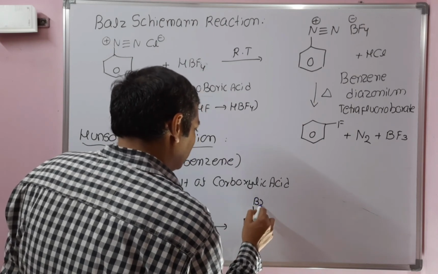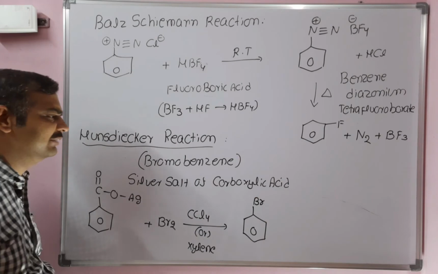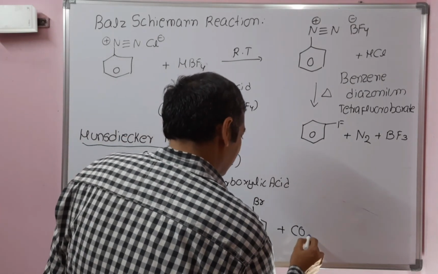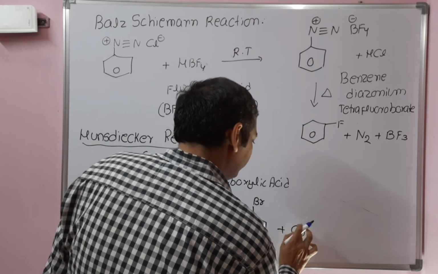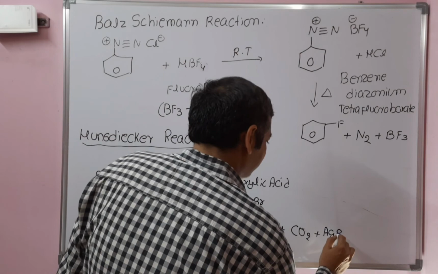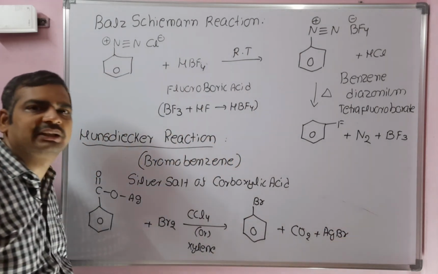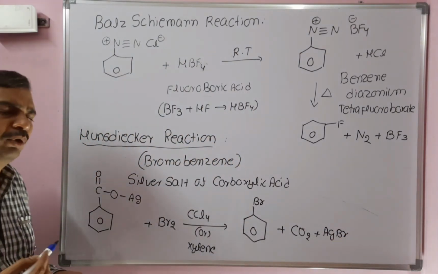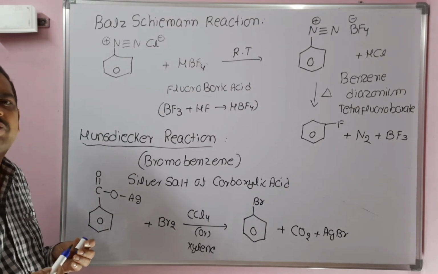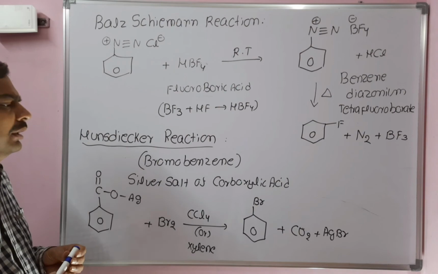So when the silver salt of the carboxylic acid reacts with bromine in CCl4 or xylene, the side products are carbon dioxide and silver bromide. Okay, this is the Borodin-Hunsdiecker reaction. It's a good method to prepare bromobenzene from the silver salt of the carboxylic acid. The solvent is either CCl4 or xylene.